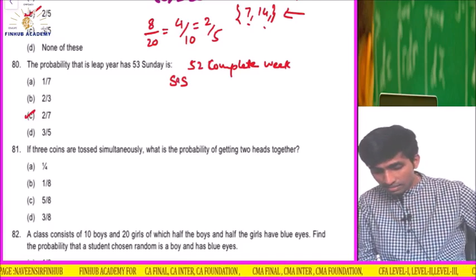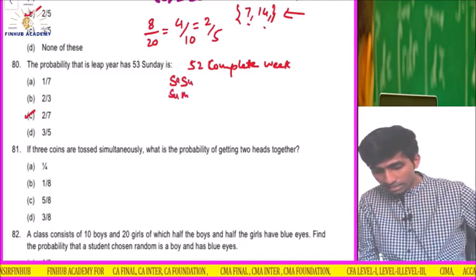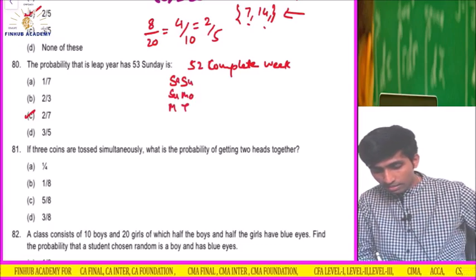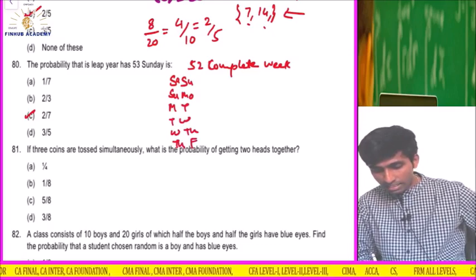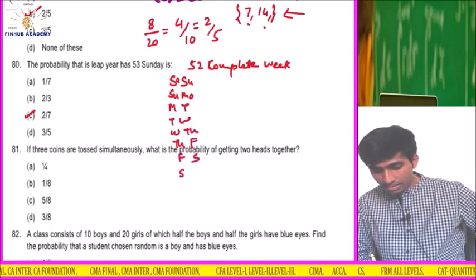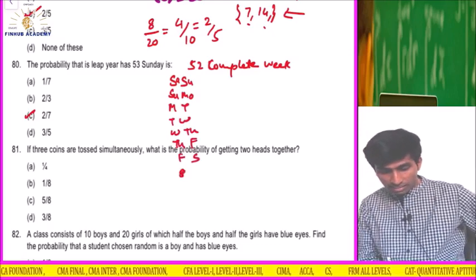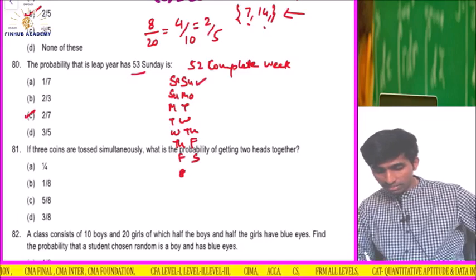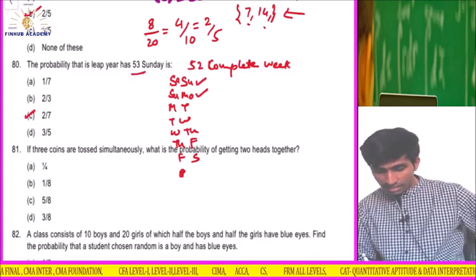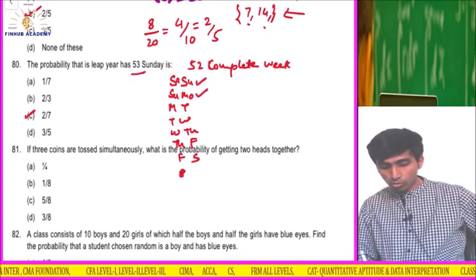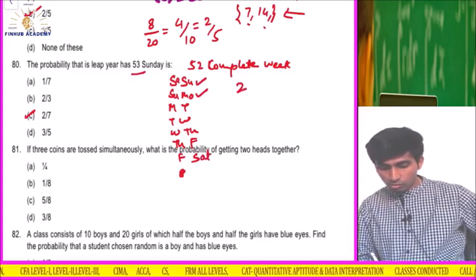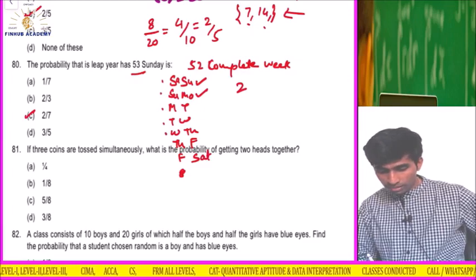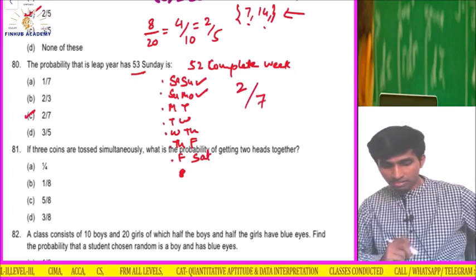Saturday-Sunday, Sunday-Monday, Monday-Tuesday, Tuesday-Wednesday, Wednesday-Thursday, Thursday-Friday, Friday-Saturday. Saturday-Sunday I have already taken. So what they are asking is 53 Sundays. So here is one with 53 Sundays, and again here there is one more Sunday, correct? So 2 out of 7 times it can be Sunday. 1, 2, 3, 4, 5, 6, 7, so 2 by 7 is the answer. That is what I was saying.